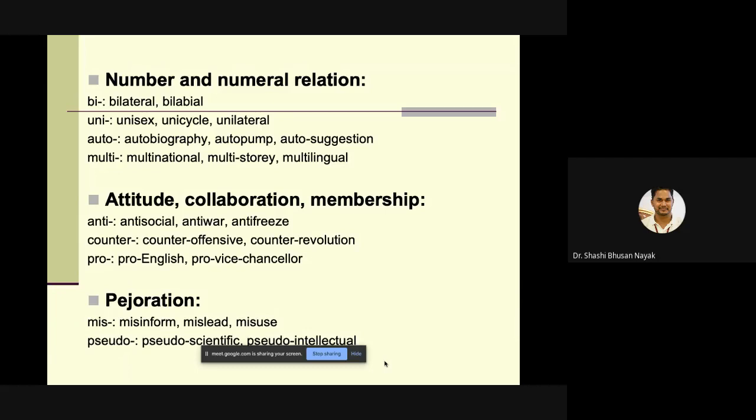In linguistics, it is a semantic change in a word to a lower or less approved or less respectable meaning. Suppose inform and misinform, it's negative, right? Lead and mislead, use and misuse, there is a negative connotation in these particular meanings. Okay, misinform, mislead, misuse.